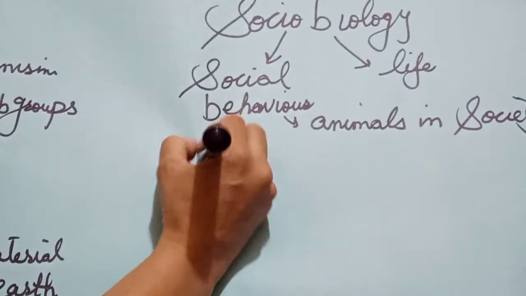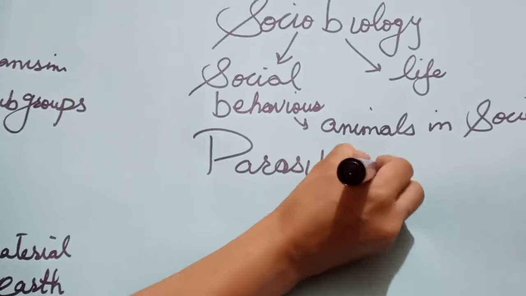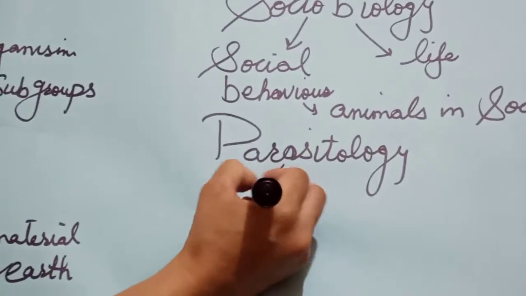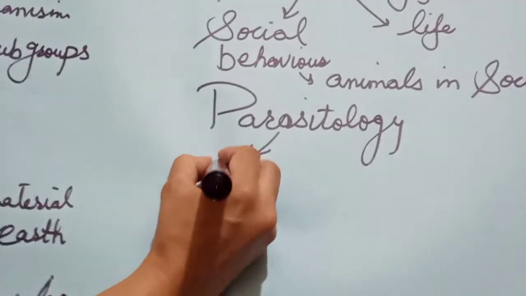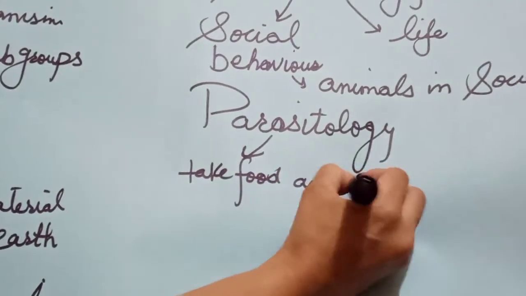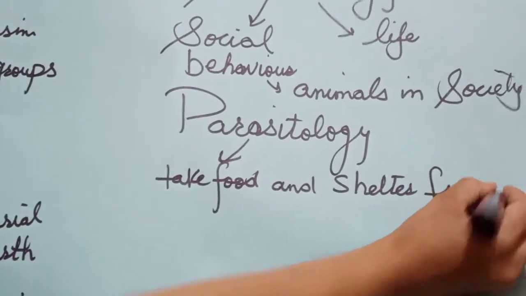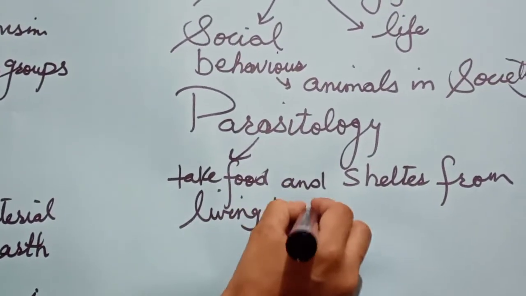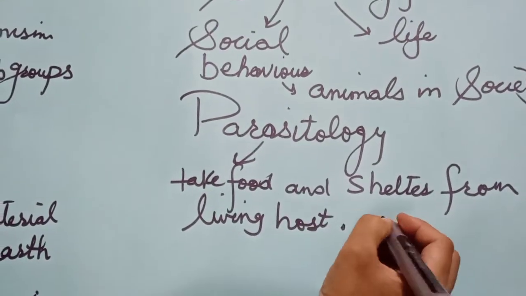The next one is parasitology. What is parasitology? Firstly, we must know about the parasite. What are parasites? These are the organisms that take food and shelter from a living organism, the living host. The host may be a human being or other.